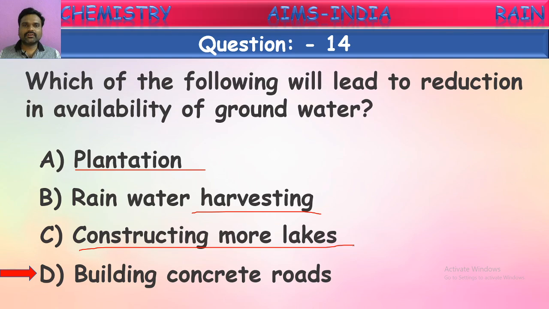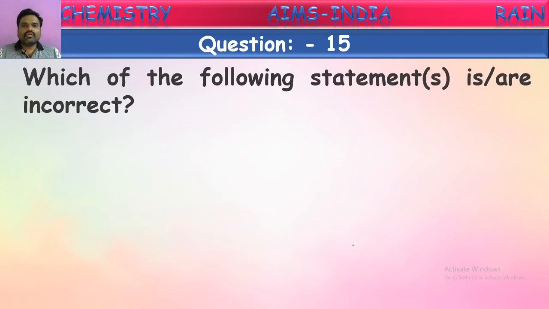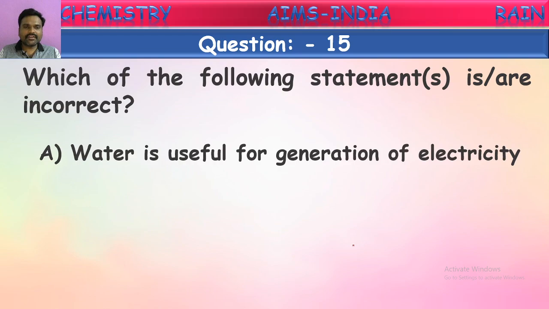Okay, children. Next question. Which of the following statements are incorrect? Some statements they have given, we have to identify which are correct and which are incorrect. Water is useful for generation of electricity. Is it correct, children? Yes, it is correct, because hydroelectricity is produced from water only.